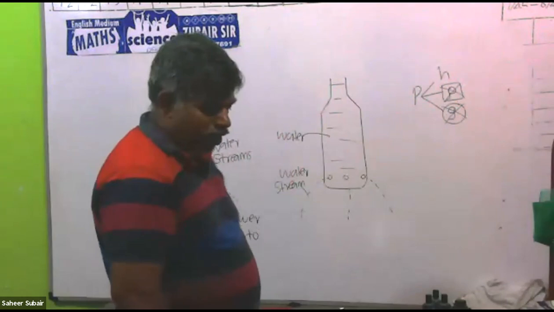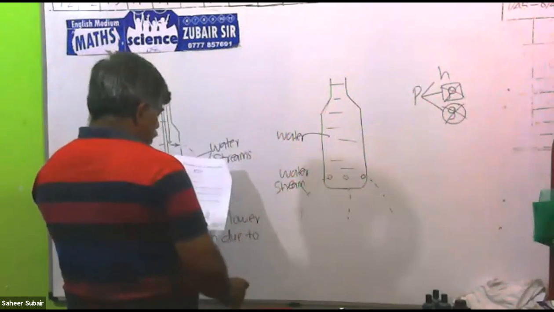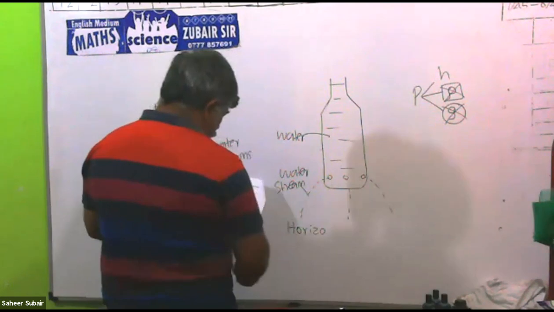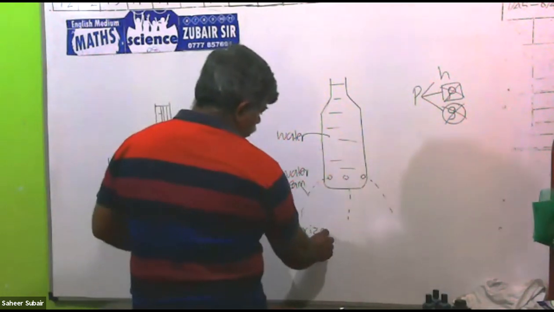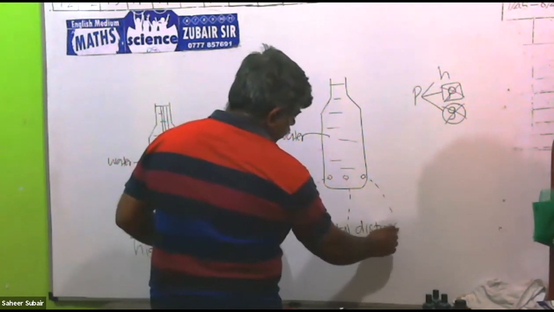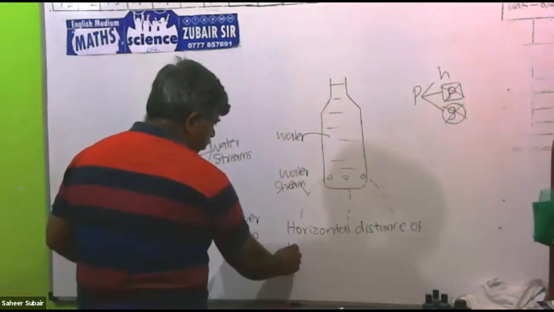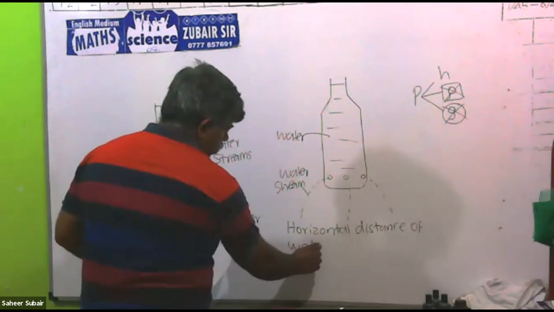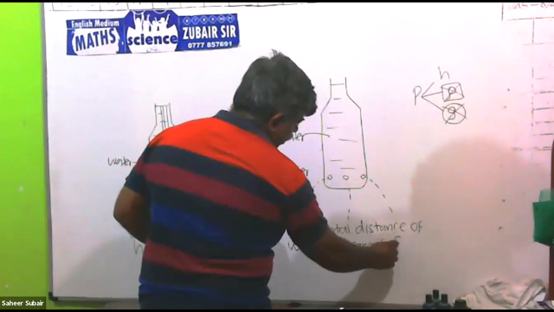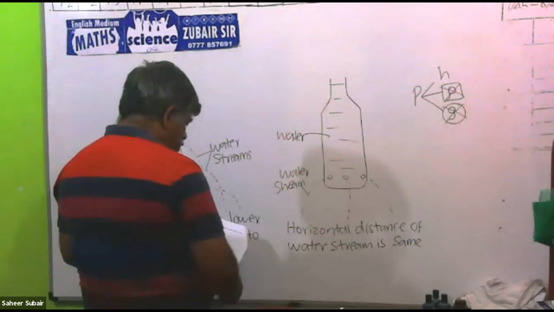So you can write under this diagram, mark water and water stream, and write: horizontal distance of water stream is same, due to same pressure.